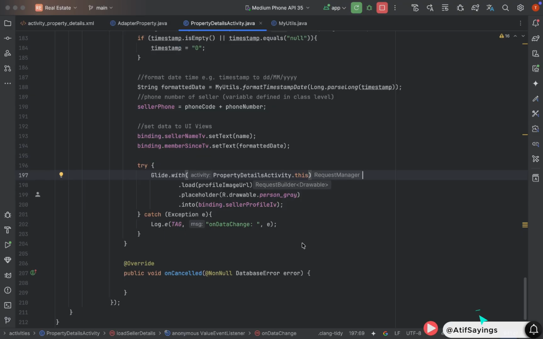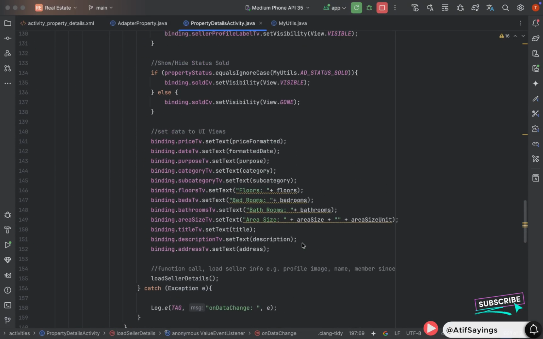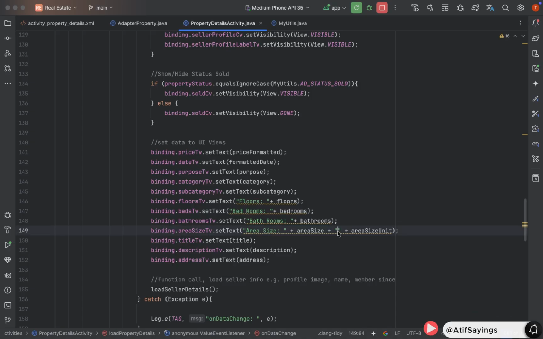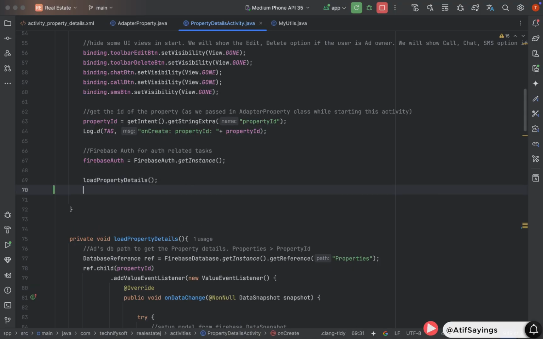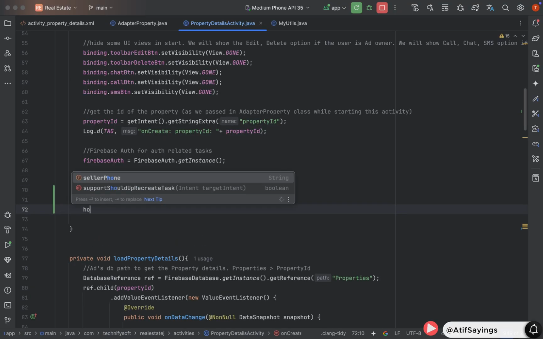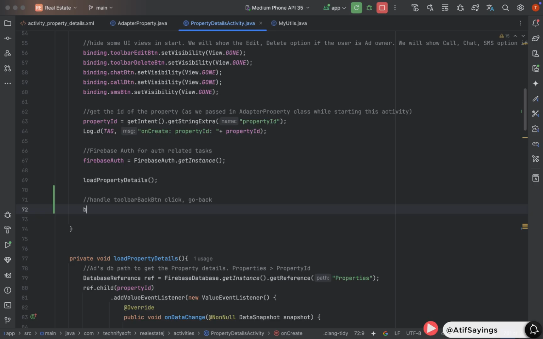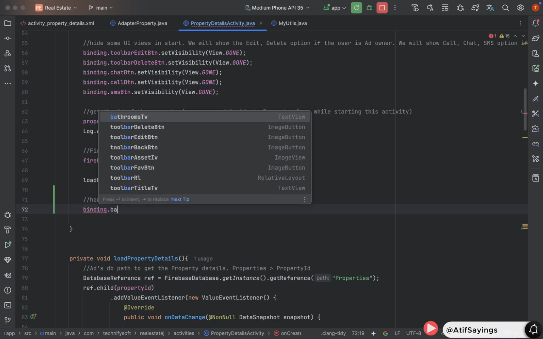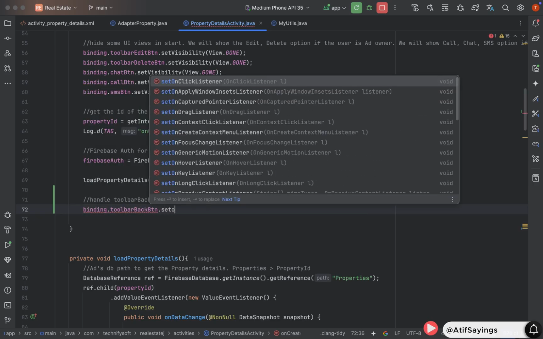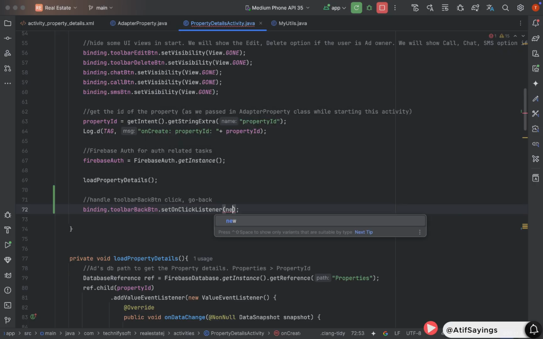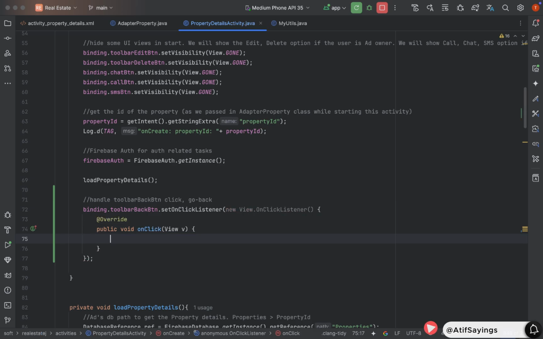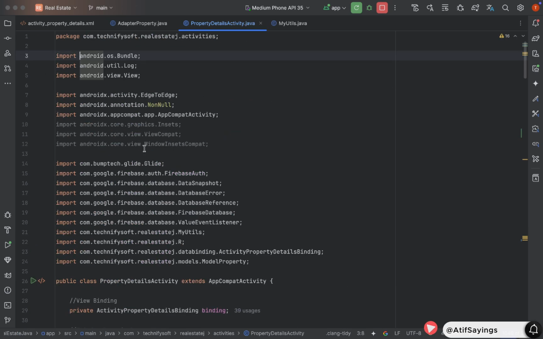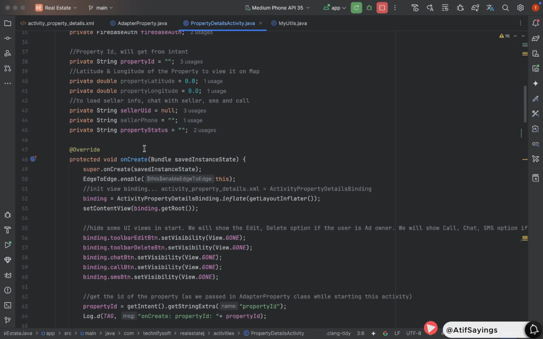For example, images of the property and options like call, SMS, chat, and map. One thing is remaining, that is we need to handle the back button click. We will do that at the end of the onCreate function. Binding dot toolbar back button dot set on click listener, new View dot OnClickListener. In this click listener, we need to call the function finish. This will finish this activity and move to the previous activity.